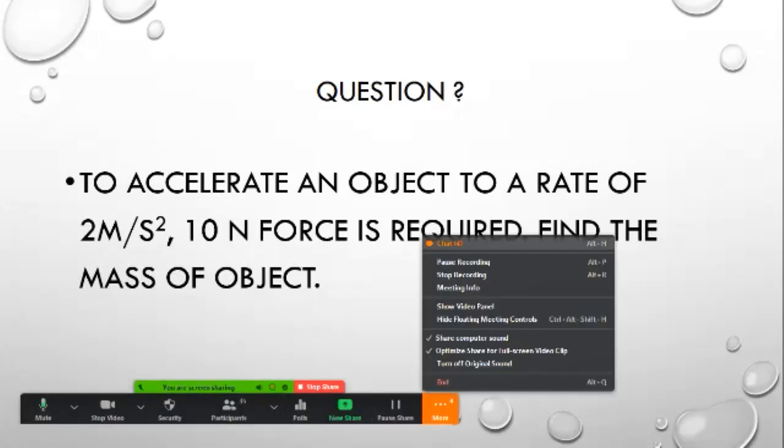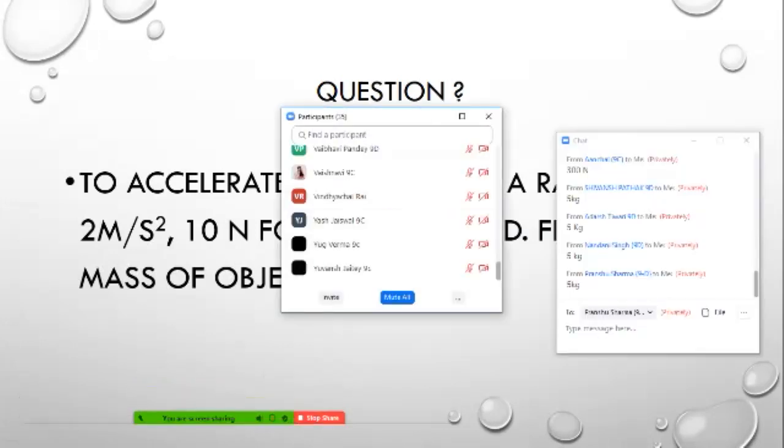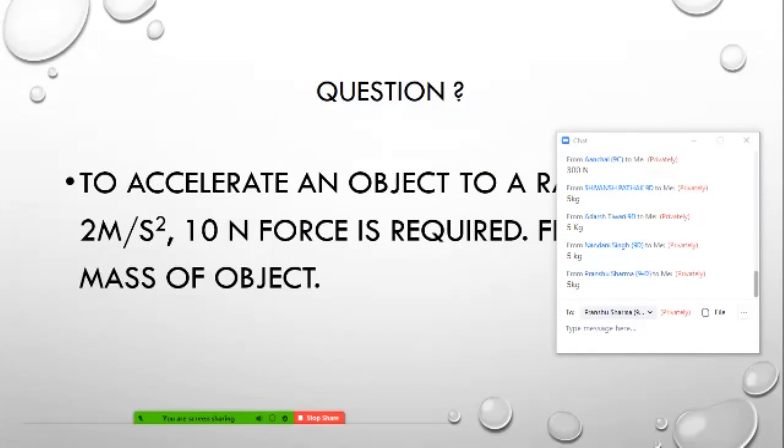I want to see how many have given the answer. Oh, very nice, great. Shivans Pathak first, Adarsh Tiwari, Nandini, Pransu. You have given the correct answer. Very good. Well done.